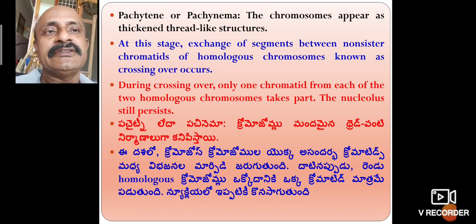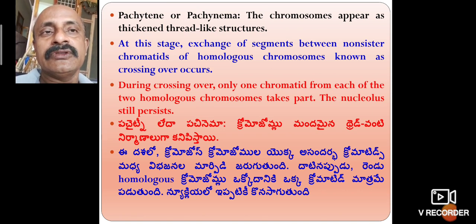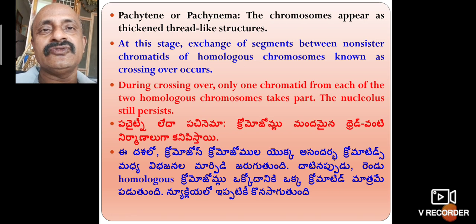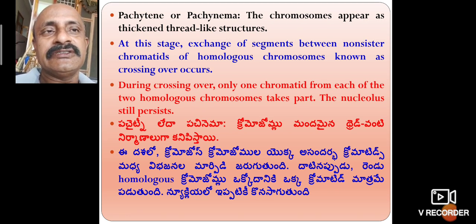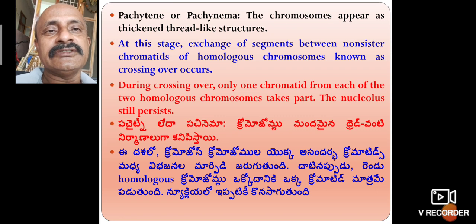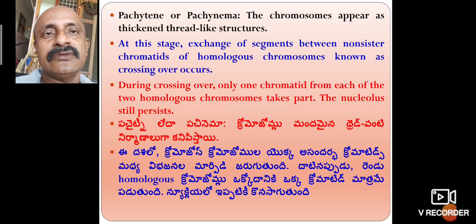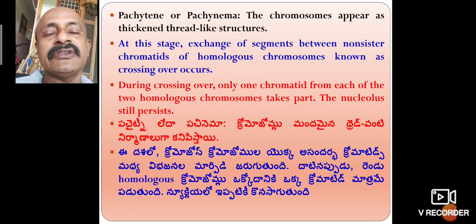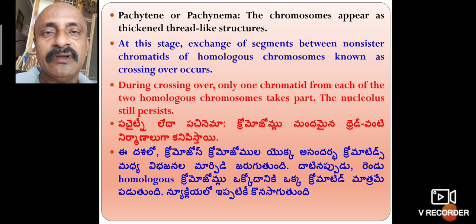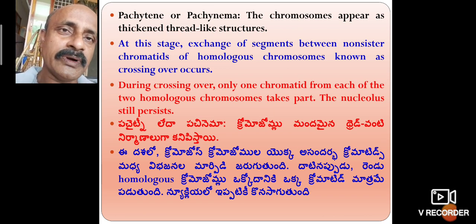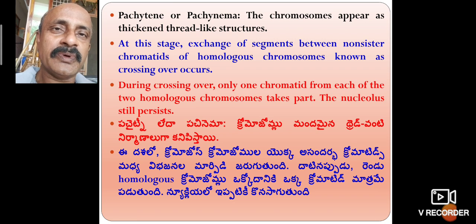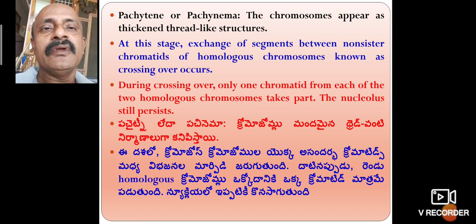At this stage, exchange of segments between non-sister chromatids of homologous chromosomes, known as crossing over, occurs. Exchange means one part of a chromosome is exchanged with the corresponding part of the other chromosome. That also forms an X-shape.